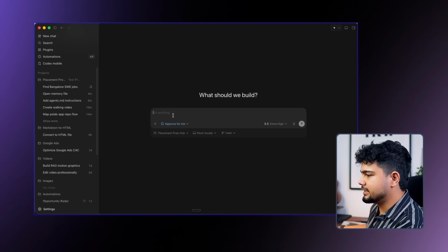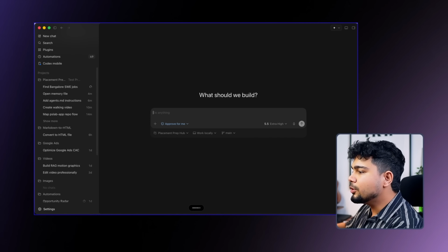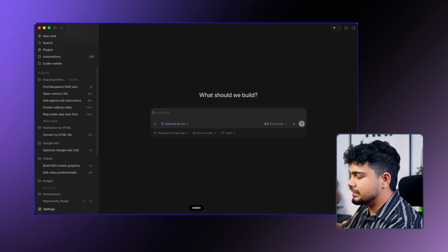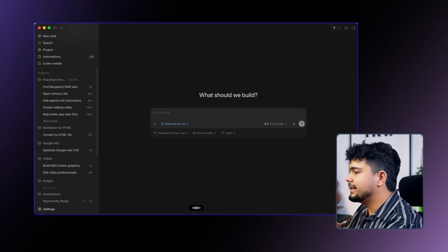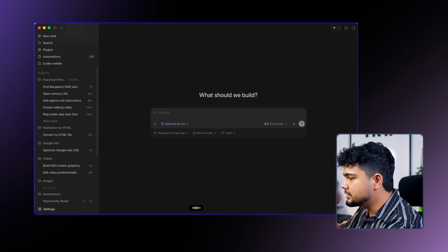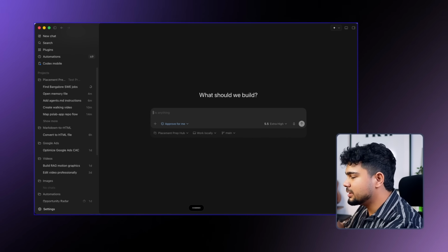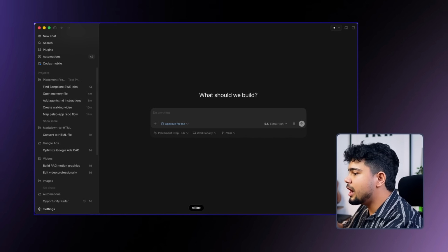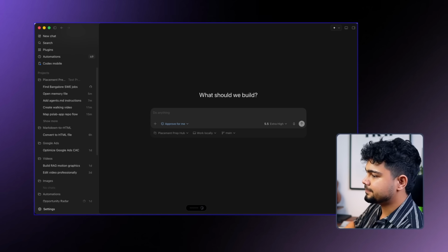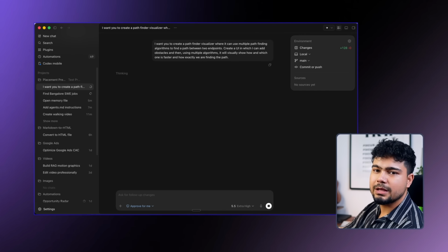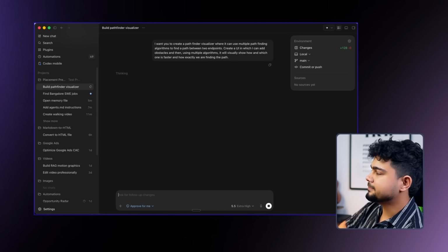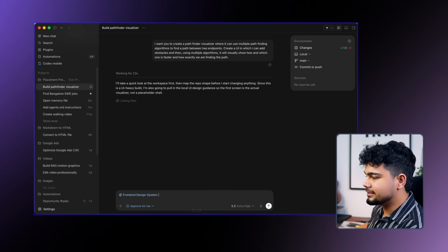While this is running, let's create. So I want you to create a Pathfinder Visualizer where it can use multiple pathfinding algorithms to find a path between two endpoints. Create a UI in which I can add obstacles, and then using multiple algorithms, it will visually show how and which one is faster and how exactly we are finding the path. So I gave a basic context to it, and it will create a Pathfinder Visualizer for me. So I will even ask it to use the front-end system design skill.